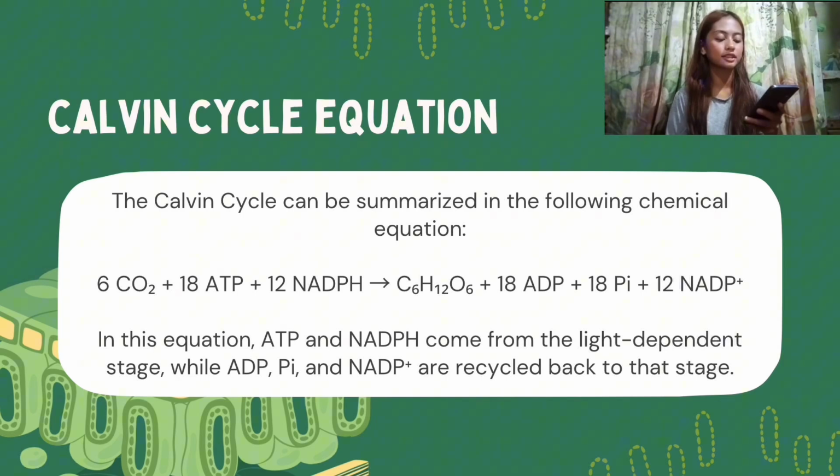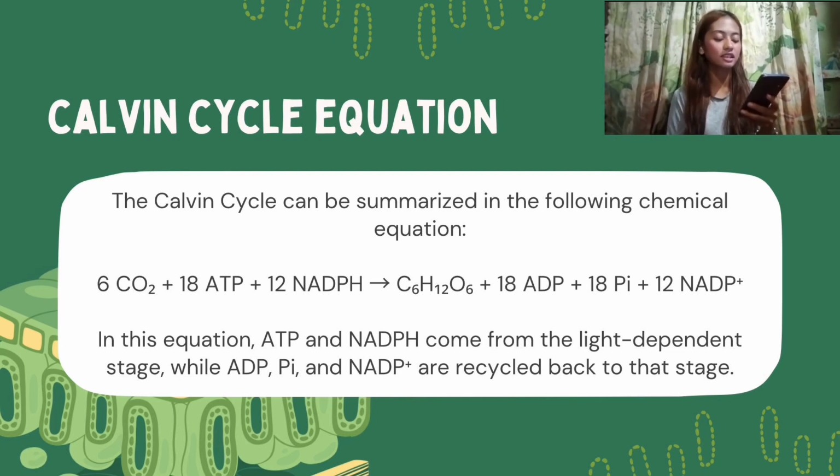Calvin cycle equation. The Calvin cycle can be summarized in the following chemical equation. 6CO2 plus 18 ATP plus 12 NADPH yields C6H12O6 plus 18 ADP plus 18 Pi plus 12 NADP+. In this equation, ATP and NADPH come from the light-dependent stage, while ADP, Pi, and NADP+ are recycled back to that stage. This displays the overall chemical equation for the Calvin cycle.